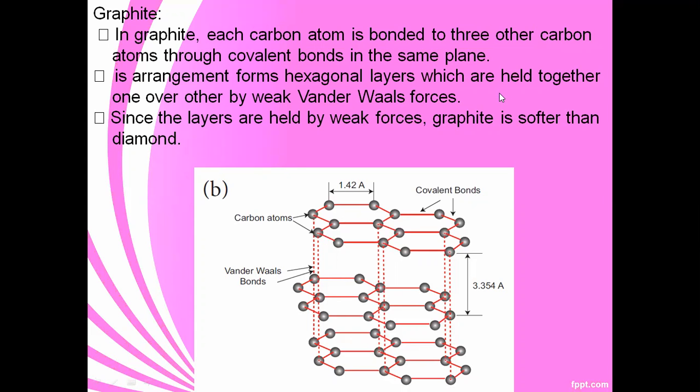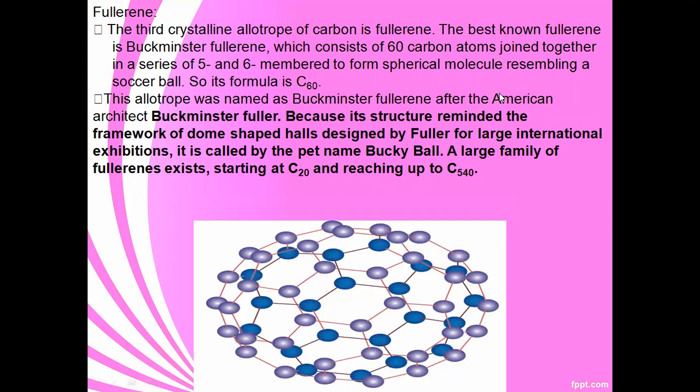The next example is fullerene. The third crystalline allotrope of carbon is fullerene. The best known fullerene is Buckminsterfullerene, which consists of 60 carbon atoms joined together in a series of 5- and 6-membered rings to form a spherical molecule resembling a soccer ball. So its formula is C60.